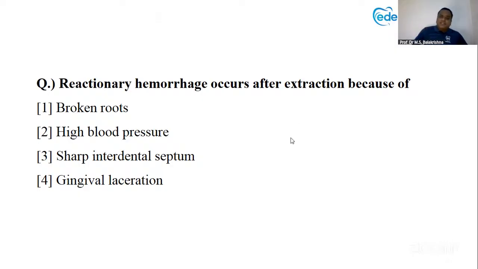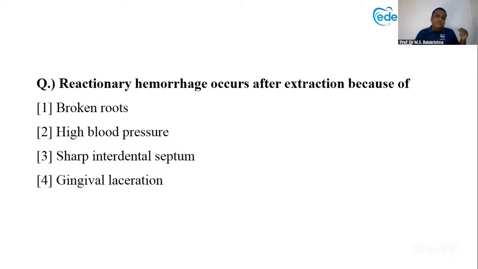Now see that there are 3 types of hemorrhage. Whenever I'm doing an extraction or an impaction, blood is coming out. So at the time of surgery, if the blood is coming out, that is called primary hemorrhage. Even if I'm doing a flap surgery, scaling, if blood is coming out at the time of surgery, that is called primary hemorrhage. So I give a suture, patient goes home.